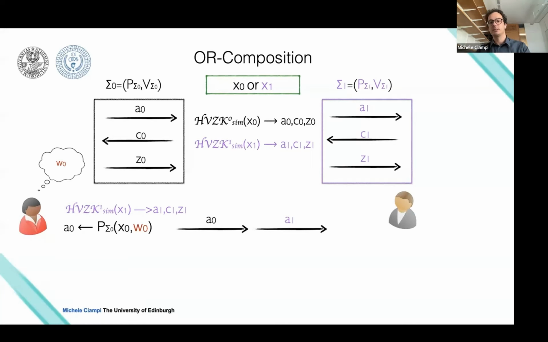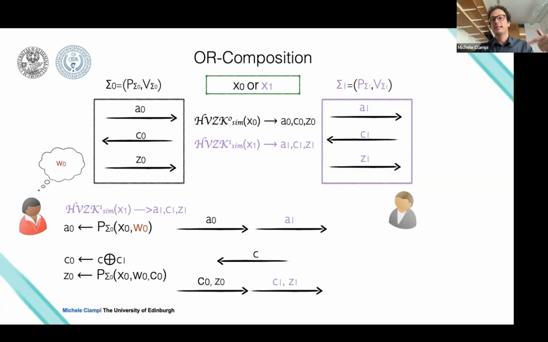It will send these two first rounds, A0 and A1, to the verifier. The verifier now sends a challenge and gives the freedom to the prover to pick two challenges: the challenge C0 used to complete the execution for Sigma 0, and the challenge C1 to complete the execution for Sigma 1. And the condition is that C0 XOR C1 must be equal to C.